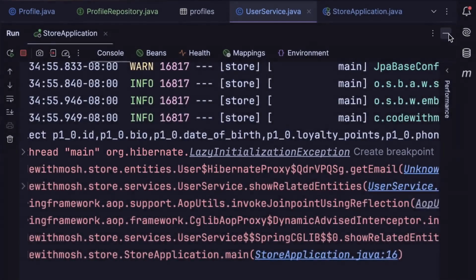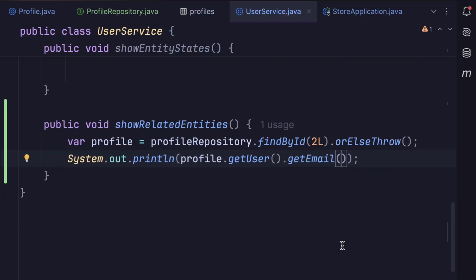Why are we getting this? Here's the reason. We talked about transaction boundaries. I told you that all repository methods like find, delete, and save are transactional. So when this method is called, a new transaction starts, and when the method completes, the transaction ends. So after this line, when we get to the second line, there's no transaction, which means there's no persistence context. So this profile object is no longer managed or tracked by Hibernate. So when we try to access the user of this profile, we get that exception because there is no persistence context and Hibernate doesn't know how to get the user associated with the profile.